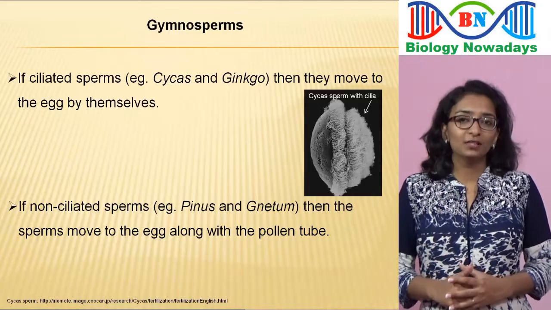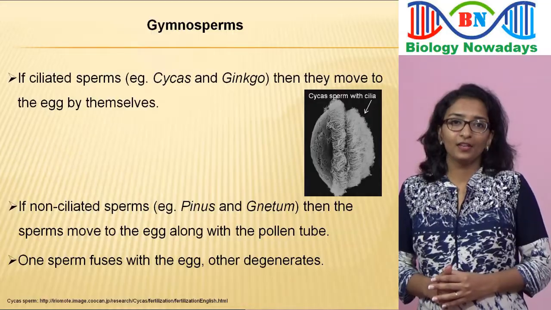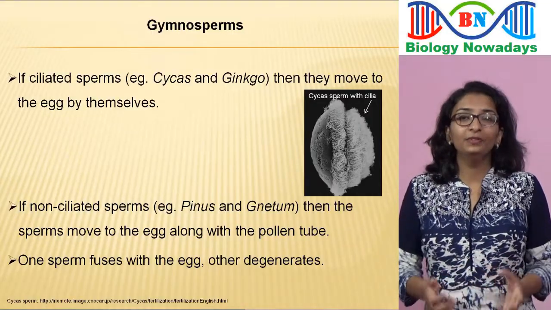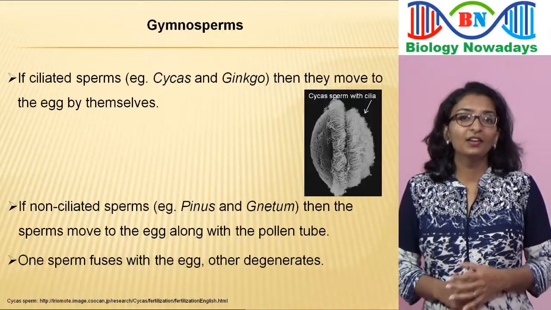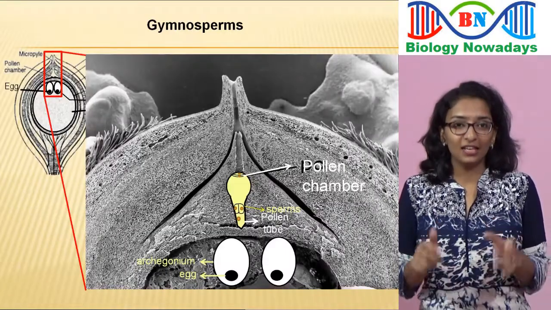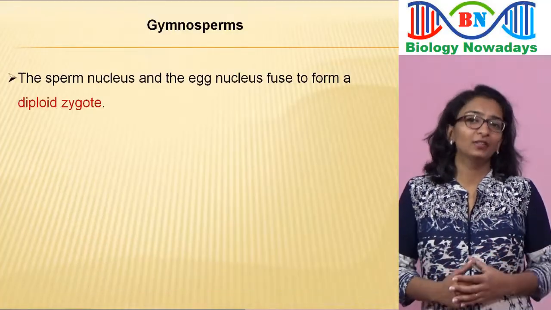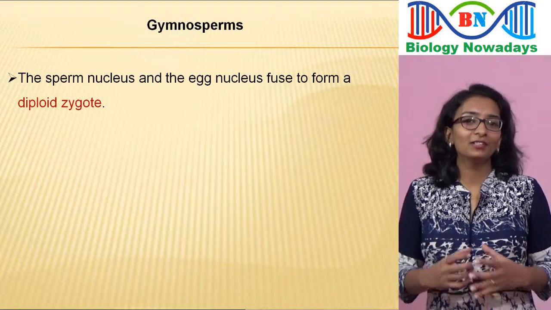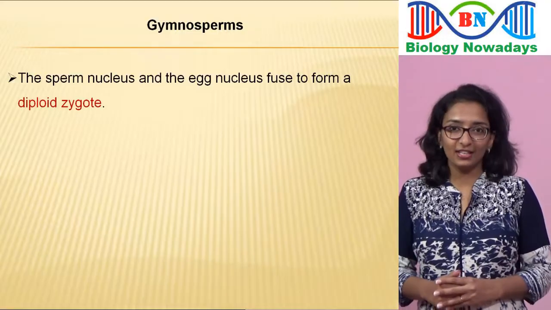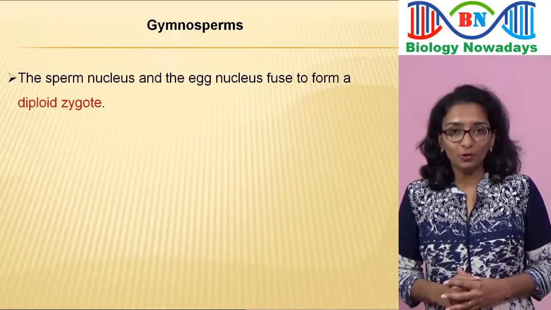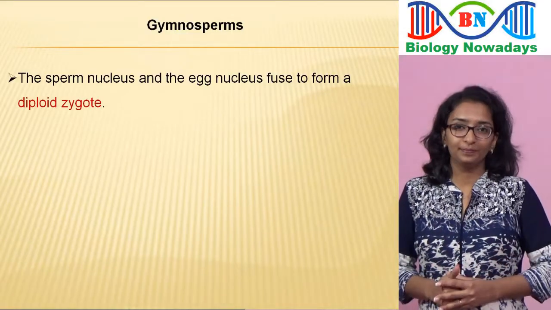Out of the 2 sperms, one fuses with the egg and the other sperm degenerates. In the same way, sperms from different pollen grains will fertilize the eggs in each archegonia. In this picture, I have shown the case of just one pollen grain. The sperm nucleus and the egg nucleus fuse to form a diploid zygote. In the case of algae, bryophytes and pteridophytes, there was a requirement of water for the sperms in the antheridia to reach egg in the archegonia.